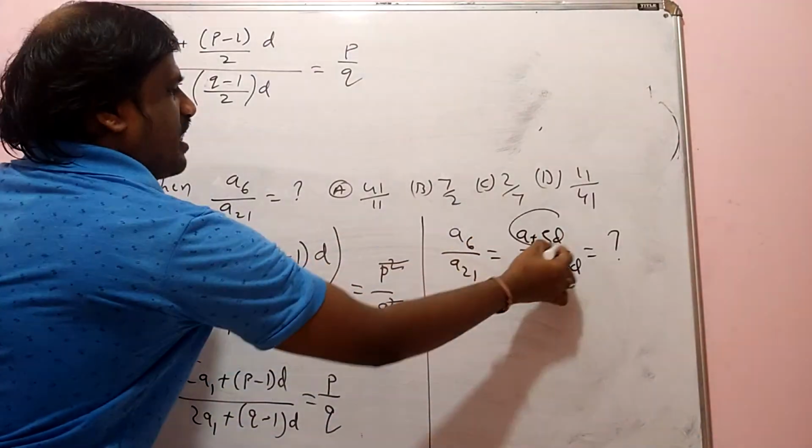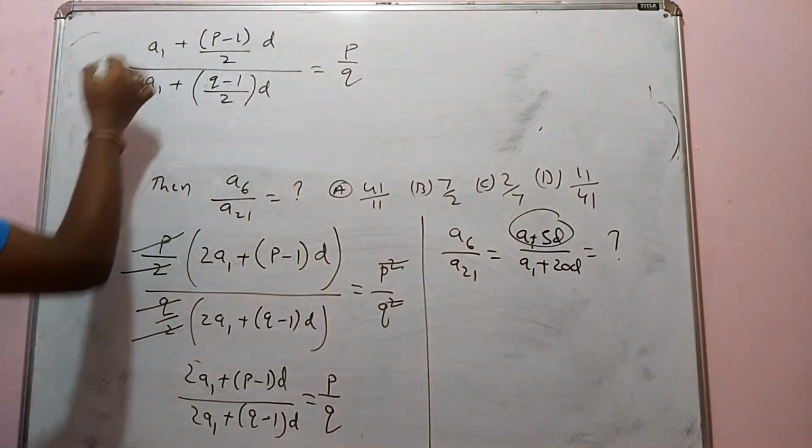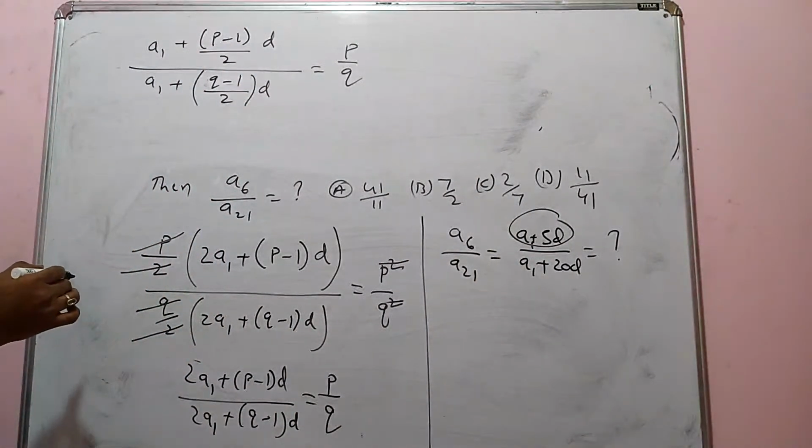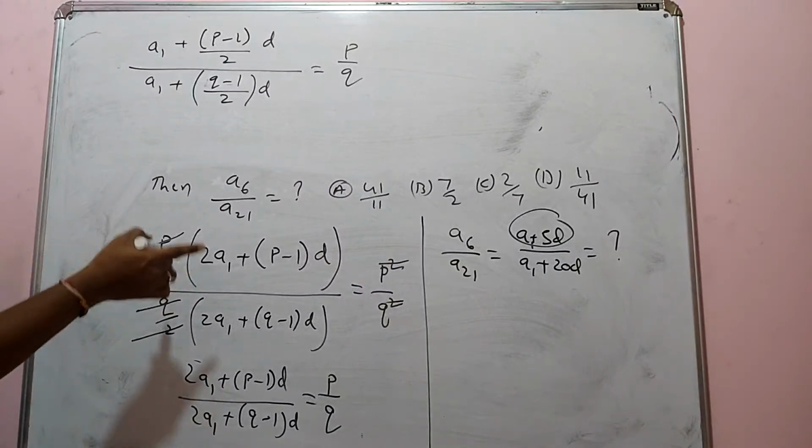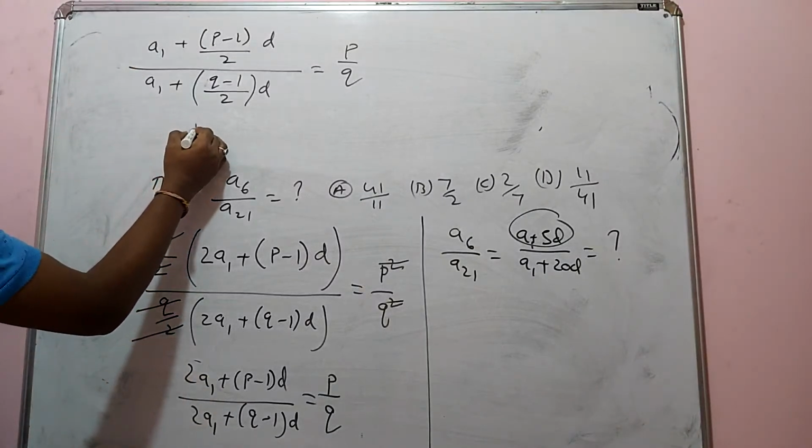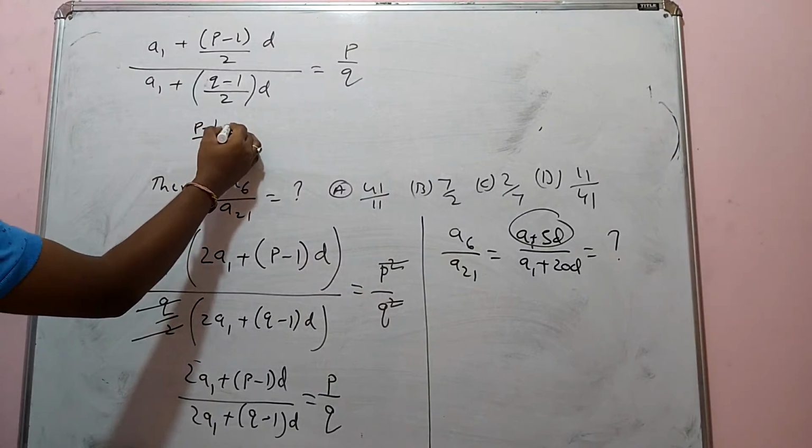So A1 plus 5D will be equal to this one. If you equate this, I get (P minus 1) by 2 is equal to 5.